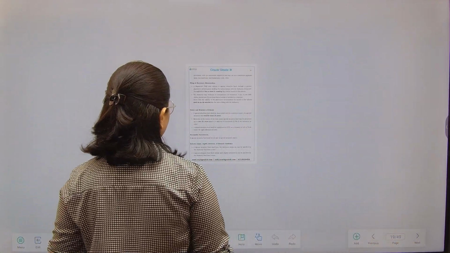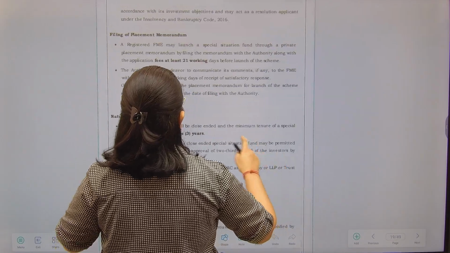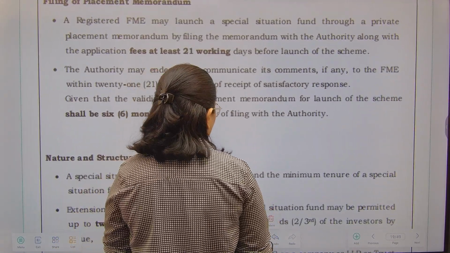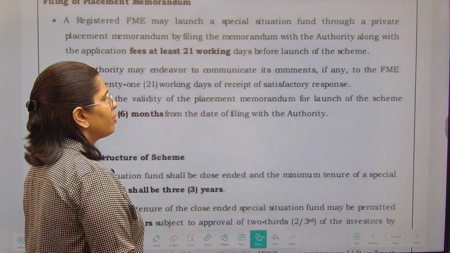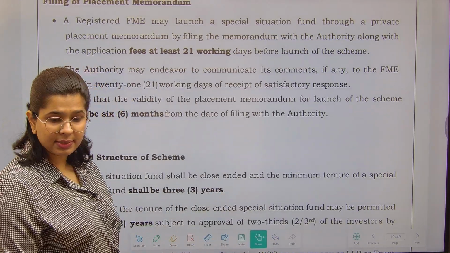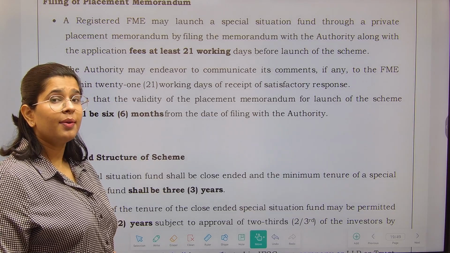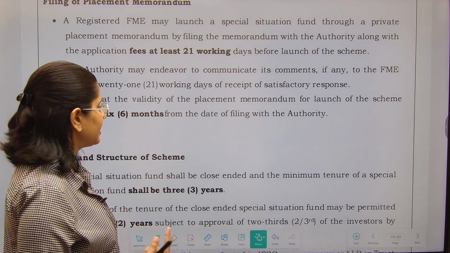Now filing of the placement memorandum, the same kind of things. You have to file at least 21 working days before. Okay. Now for what time is this going to be valid? This is going to be valid for 6 months, your placement memorandum. In the retail scheme, what we have seen, please remember, the timing in the retail scheme.